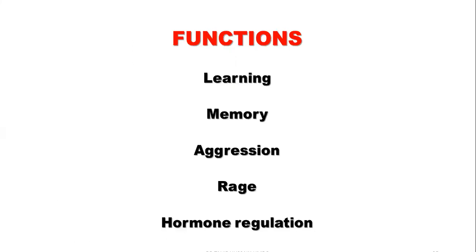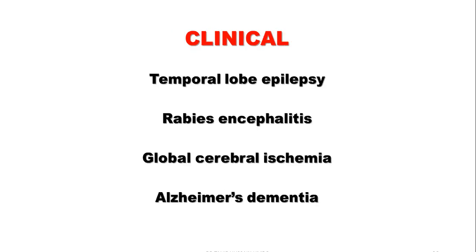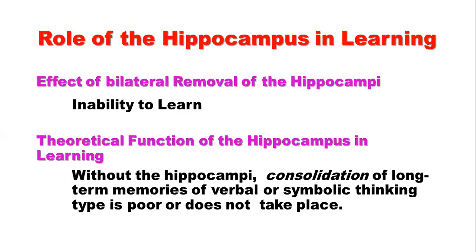Functions of hippocampus are in learning, memory, aggression, rage, and hormone regulation. Clinical lesions in hippocampus lead to temporal lobe epilepsy, rabies, encephalitis, global cerebral ischemia, and Alzheimer's dementia or Alzheimer's disease.